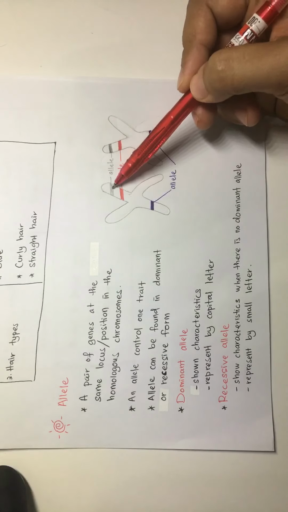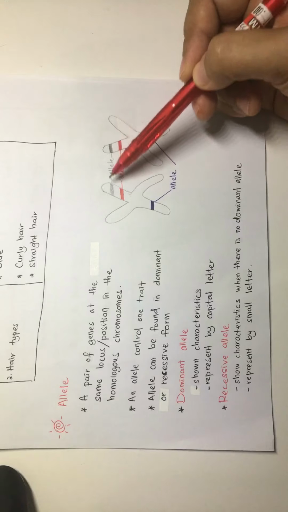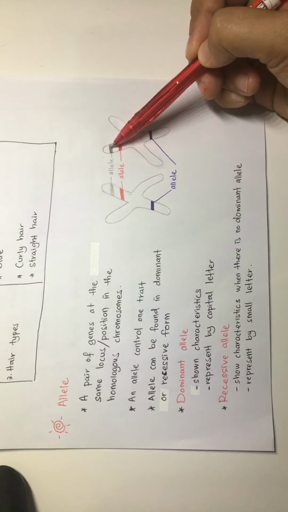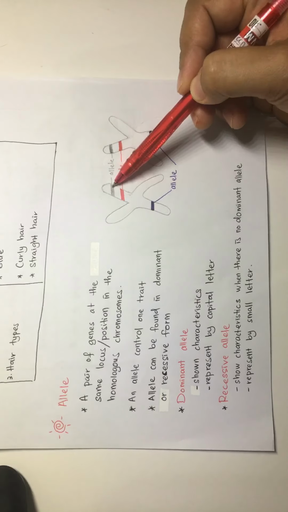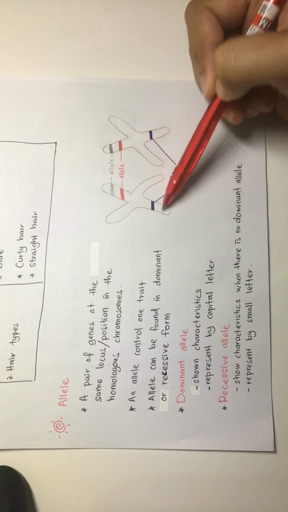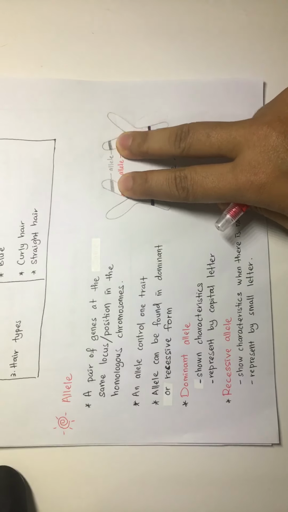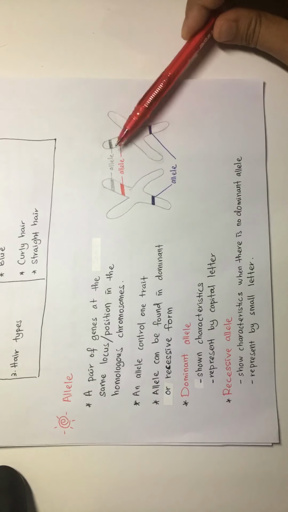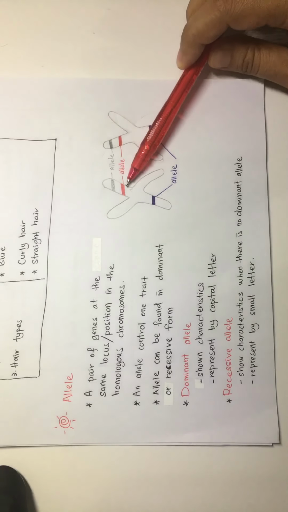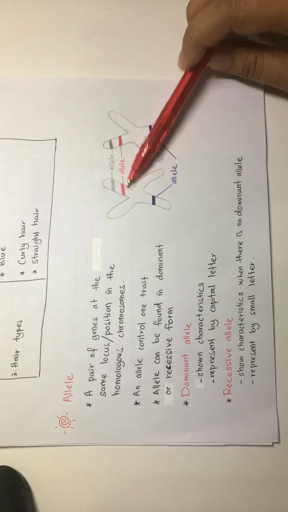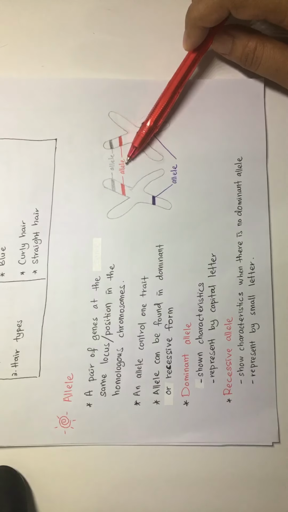Okay, let's see for these two. One gene, two gene. These two genes are located at the same position in this chromosome and this chromosome. So these two genes combined together, they known as allele. Okay, these two genes also in the same position, so they are allele.